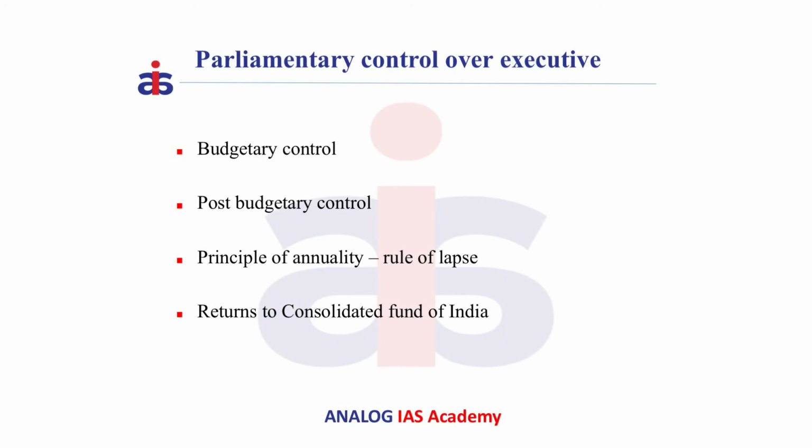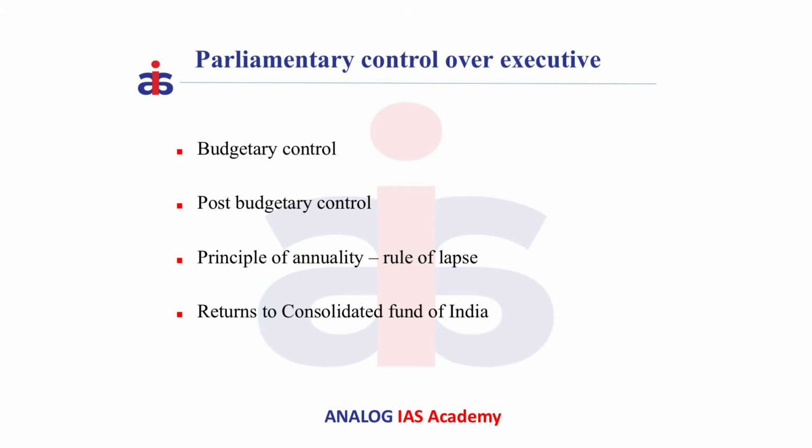The Parliament controls the executive in financial matters in two stages. They are budgetary control and post-budgetary control. In budgetary control, the control is before the appropriation of grants through enactment of budget. And in post-budgetary control, the control is after the appropriation of grants through the three financial committees as stated earlier.